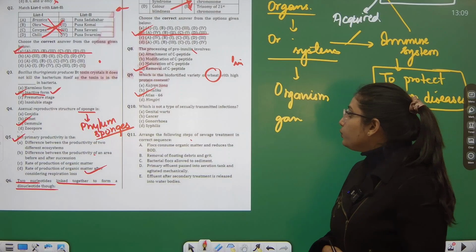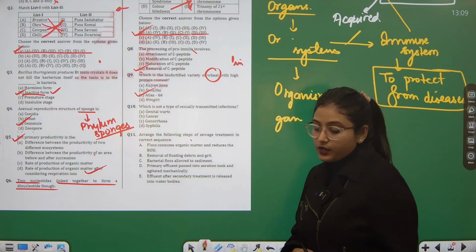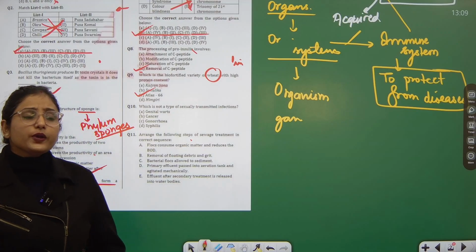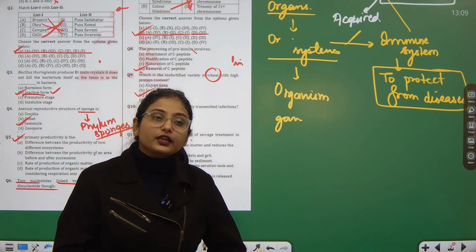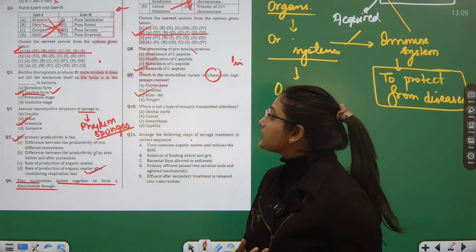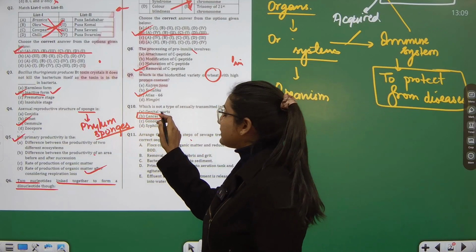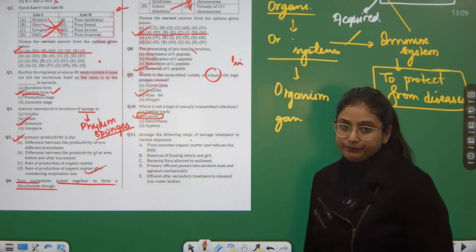Question number 10, which is not a type of sexually transmitted infection. If I talk about STDs, that is sexually transmitted diseases, we hear about a number of diseases. The foremost is AIDS. Among others, we have syphilis, gonorrhea, warts, but cancer is never included in STDs. So B part, cancer, is the correct answer over here.